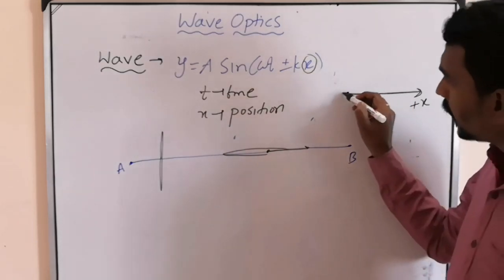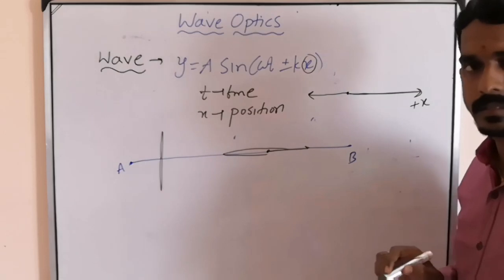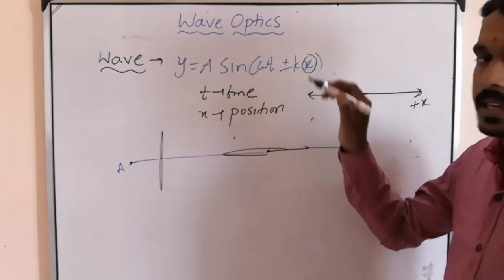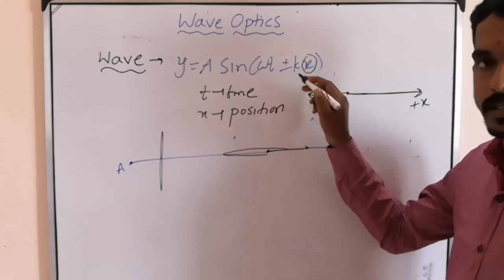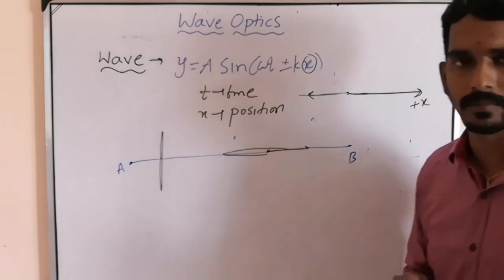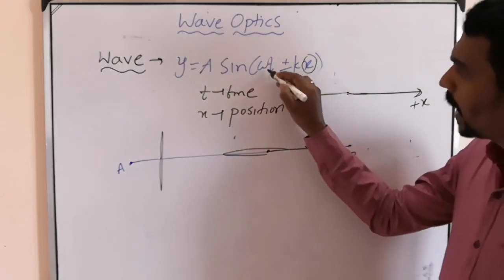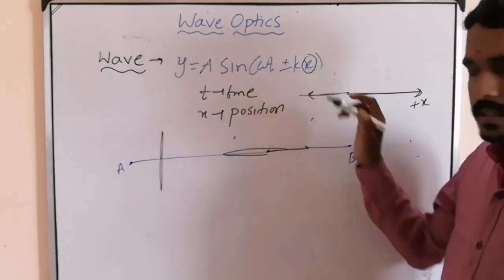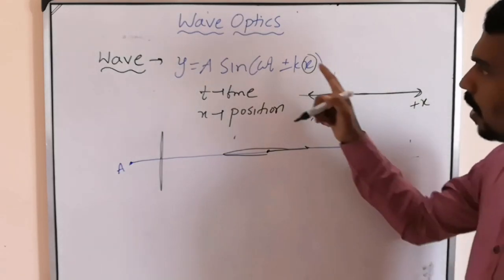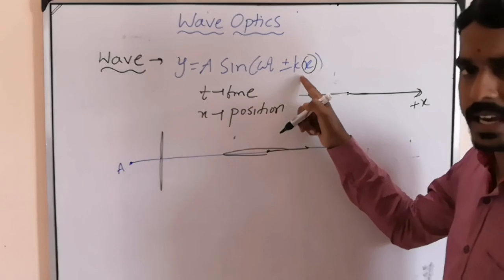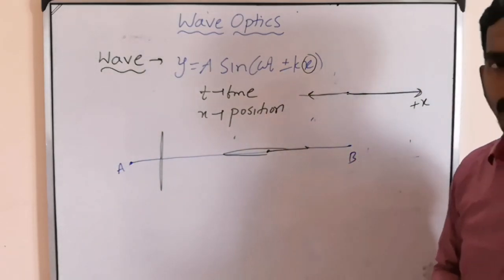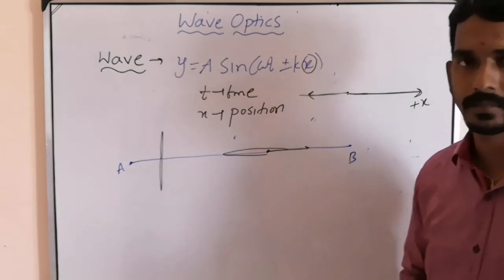If the light is traveling in the negative x-axis, then here comes plus kx, because minus of minus x, this side has negative values, so minus of minus becomes plus. So it is omega t minus kx for a wave traveling in the positive x-axis, and omega t plus kx for a wave traveling in the negative x-axis. That is also very important.